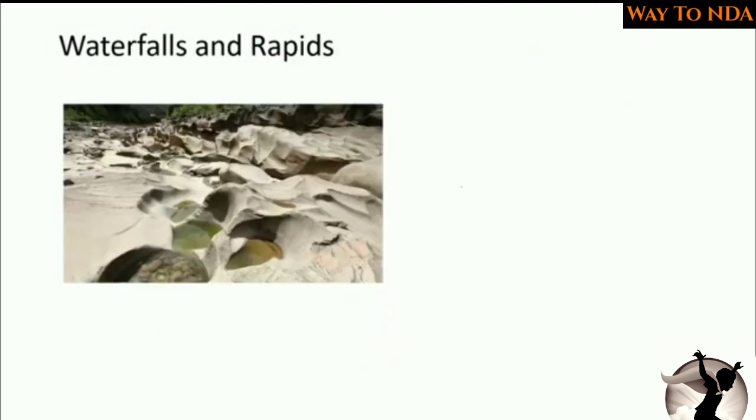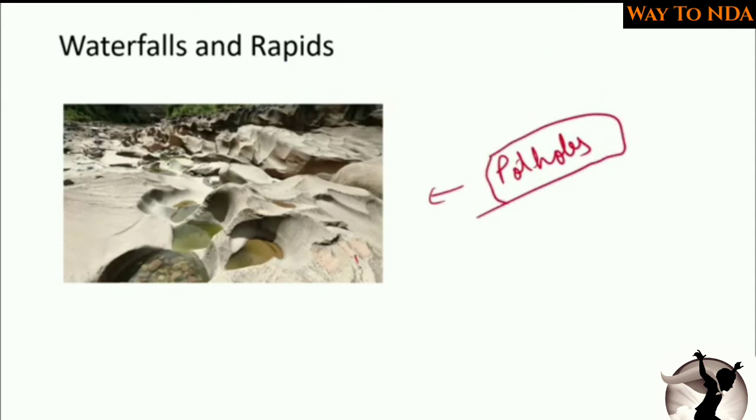Now there are potholes. So what are these potholes? So when the river was flowing in this direction, at that time it brought along with itself some stones. So here you can see the stones in the water. When the river was flowing with full speed, it was full of water. At that time the stones were revolving in this direction due to the force, due to the pressure, and they eroded this part, made it soft.